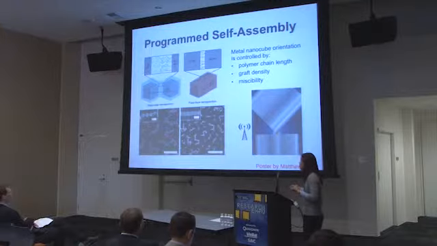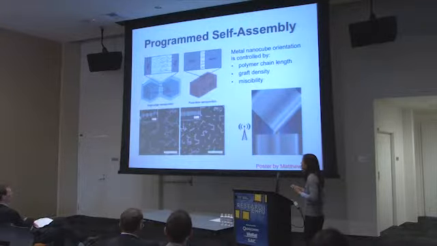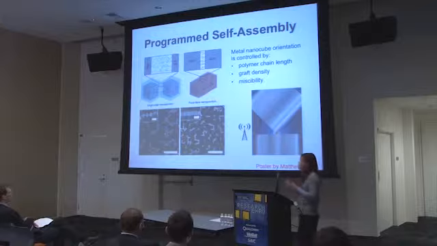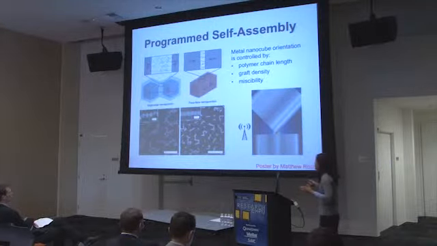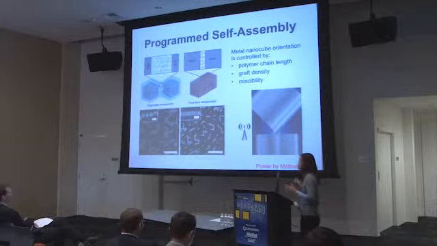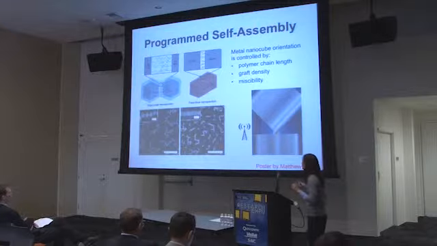This was some work that was published last year in Nature Nanotechnology. What my student and postdoc showed was that if you take something like a silver nanocube, again this very anisotropic structure, and you coat it with polymers, you can explicitly dictate how these particles assemble together based off of very simple properties like polymer chain length, how densely these polymers are attached to the surface of your particle, and also the chemical nature of the particle.